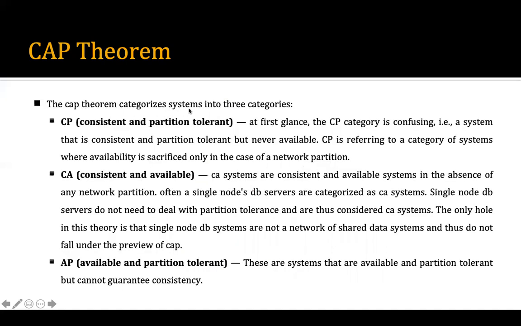So the CAP theorem categorizes systems into three categories: consistency and partition tolerance, consistency and availability, and availability and partition tolerance. Either CP is possible or CA or AP. Not all of those are possible at once. That theory part, you can go through it.